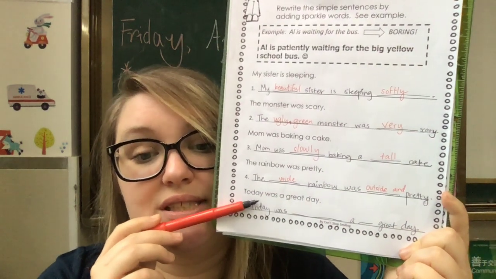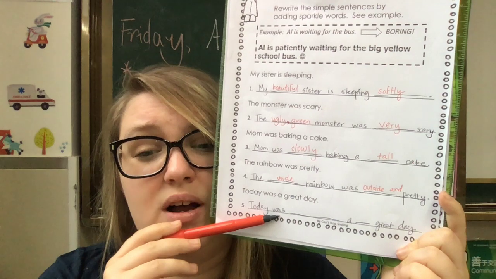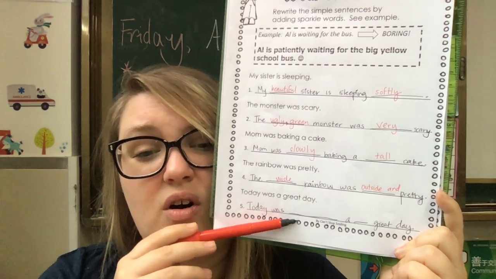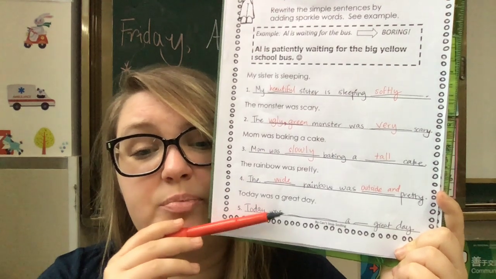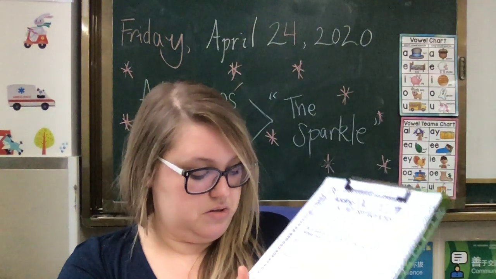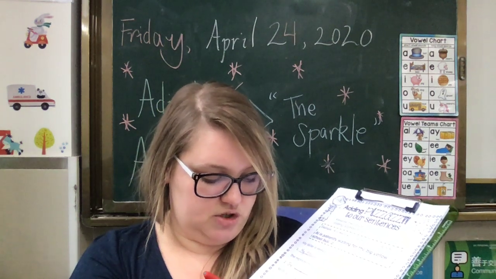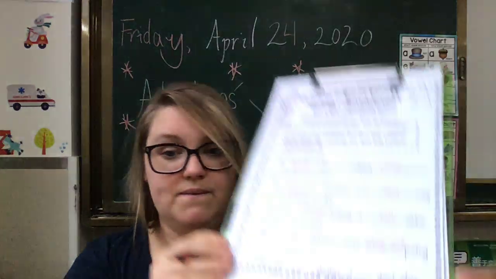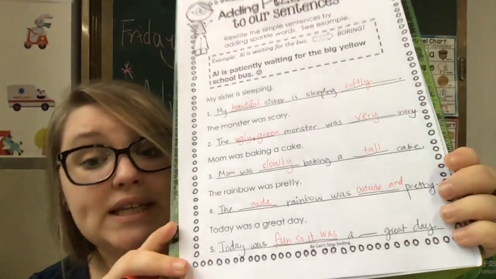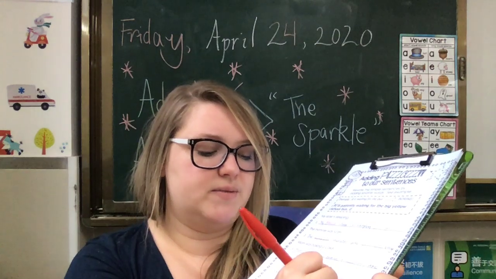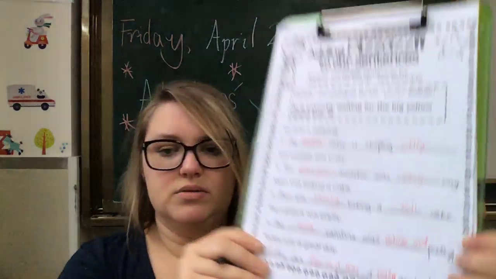Cool. So today was a great day. Today was, and this is hard. Today was fun. So it was a very great day, a really great day, right? It's harder when we don't have some very good nouns, right?